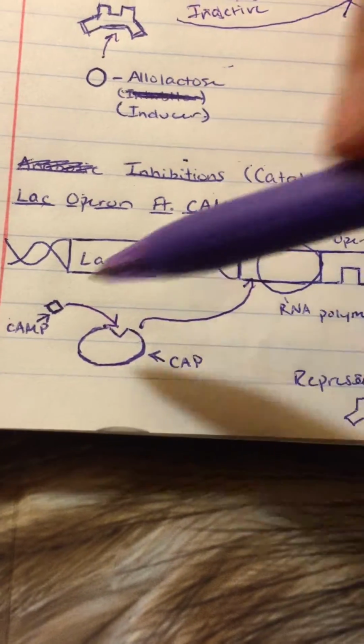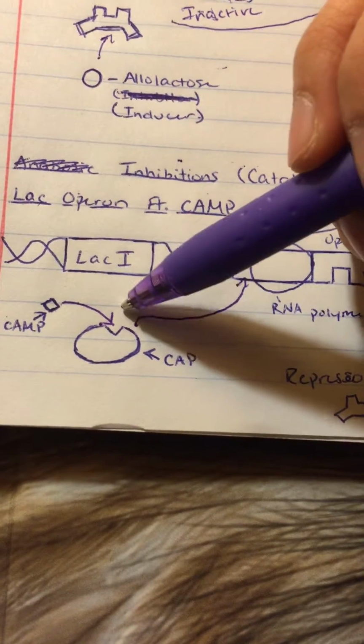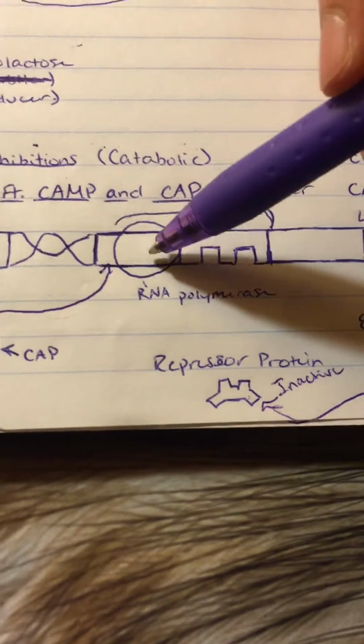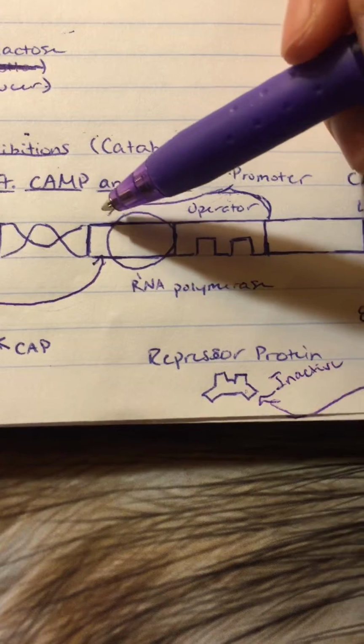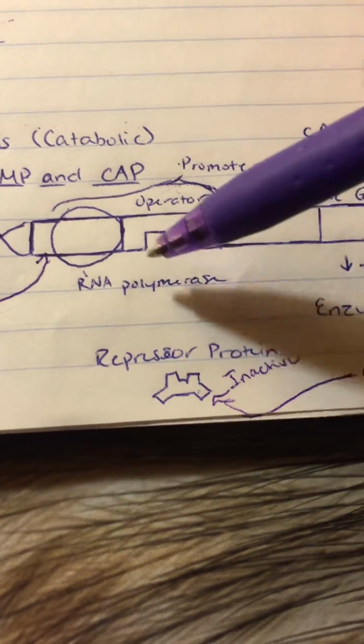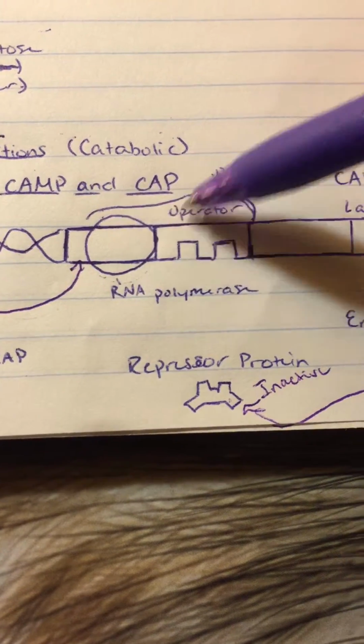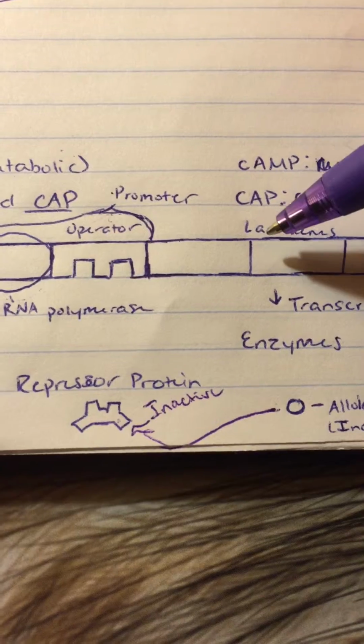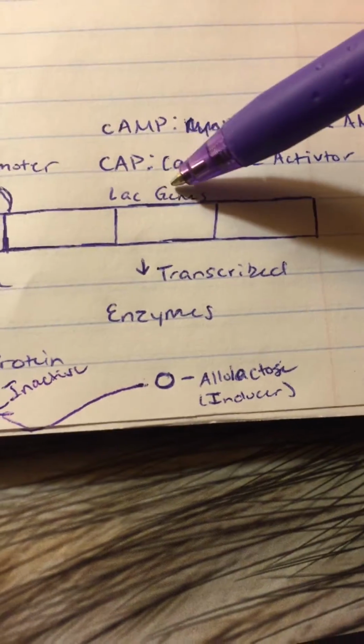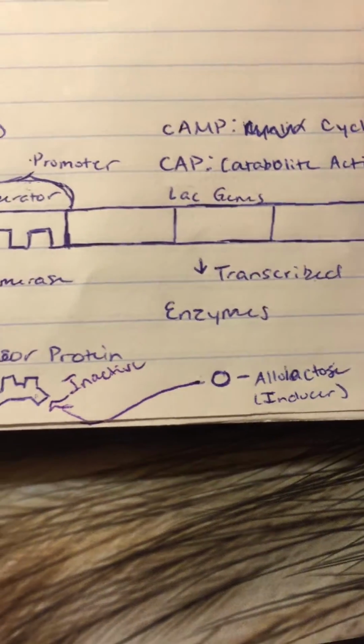Back to this, if cAMP and CAP are bound together and they bind to the promoter, then RNA polymerase can bind more easily to the promoter, causing more production of mRNA and more production of lac genes being transcribed into enzymes.